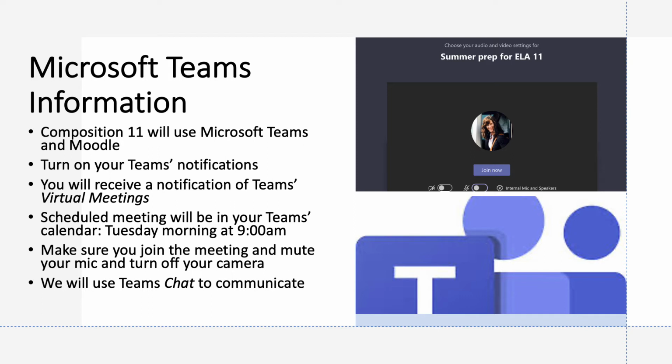So one of the two platforms we're using is Microsoft Teams. Composition 11 will use Microsoft Teams and Moodle. We're going to make sure that you turn on your Teams notification, and you will receive notification of Teams virtual meetings. We will have scheduled meetings in your Teams calendar. They will show up, and they will be Tuesday mornings at 9 a.m. So make sure you join the meeting and mute your mic and turn off your camera. And if we ask you to unmute your mic, then you can follow through with that. So we'll use Teams chat to communicate, and then Teams virtual meetings for the virtual classes.